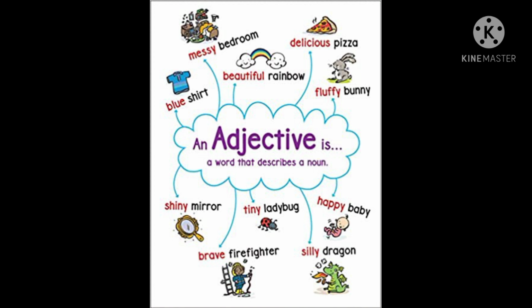If I say firefighter, firefighter is a noun, but if I describe the firefighter like brave firefighter, then brave becomes the adjective. If I say dragon, dragon is a noun, but if I say silly dragon, large dragon, small dragon, then definitely large, small, silly become adjectives because these are the describing words which are describing the noun dragon. Am I clear, students?